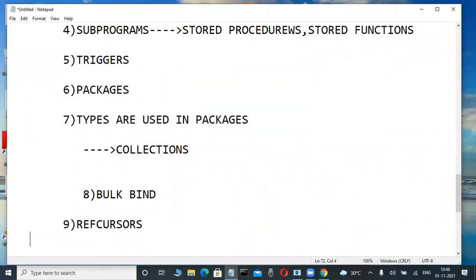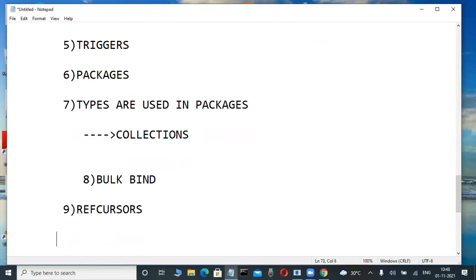Once you learn this one, you never fail anywhere. And now here again: strong ref cursor, weak ref cursor, SYS_REFCURSOR. How can I pass a ref cursor as a parameter to the stored procedure? Those all the things I will tell you.